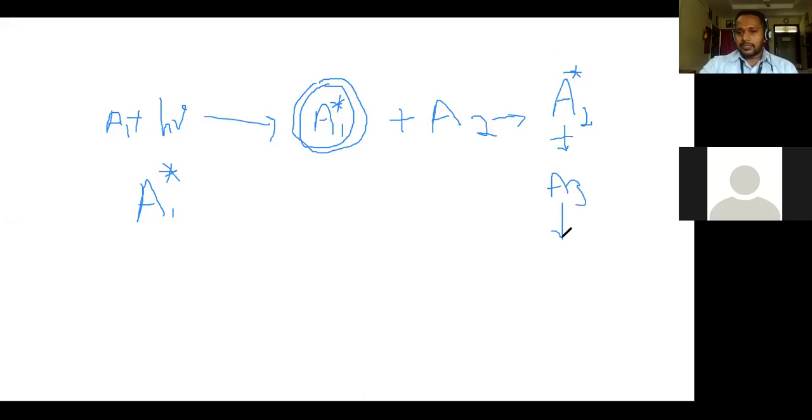And it also leads to the excitation of the A3 molecule. A3 also has energy, and this chain continuously goes on.